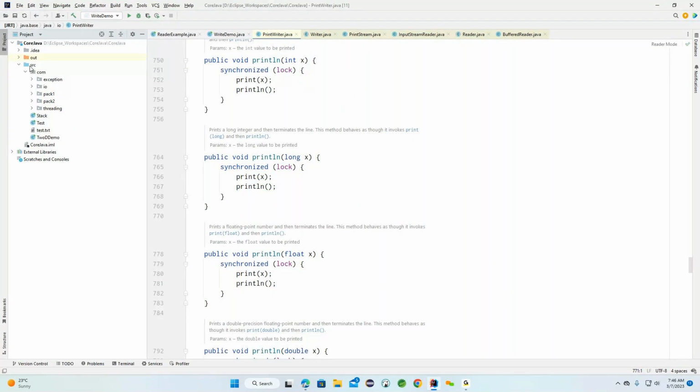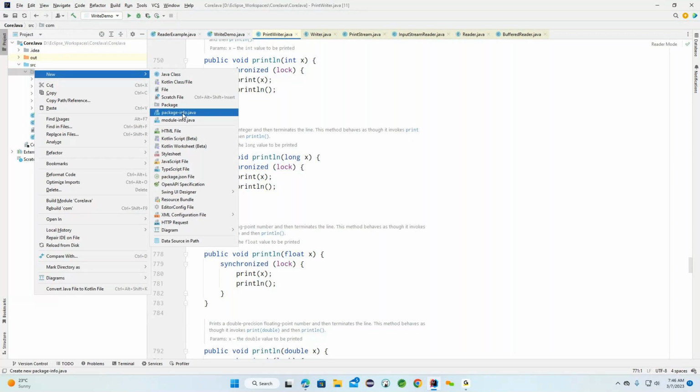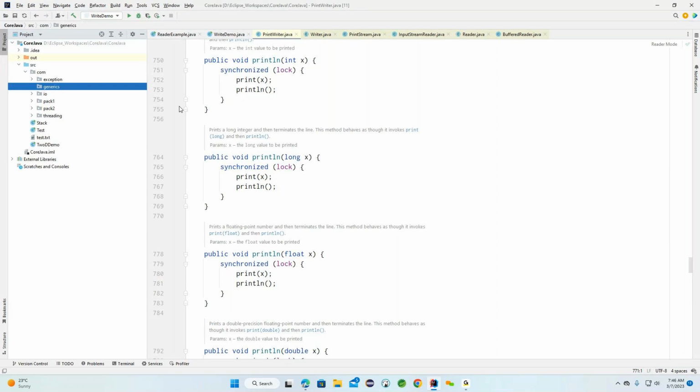Now here I'm trying to create one more package so that it is clear based on the concept. We are going to create each and every package so that we'll understand which classes we discuss under which concept. Okay, now here you can see this is the package I created.